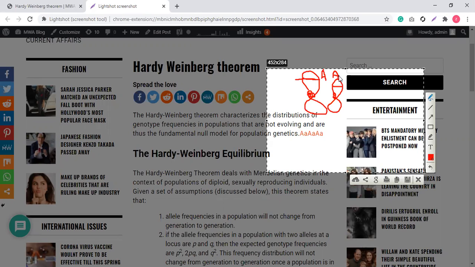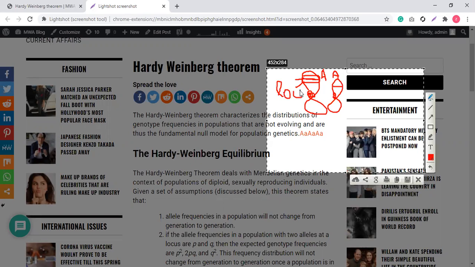For simplicity, this is the other half of this gene in diploid organisms. Genes or alleles are present in the form of pairs. This is the chromosome, this is the allele, and the position where the alleles are located is called loci. I don't know how to pronounce it. Loci.